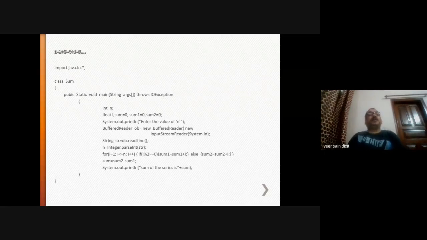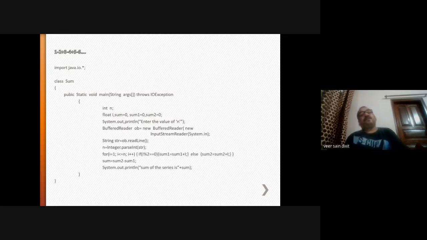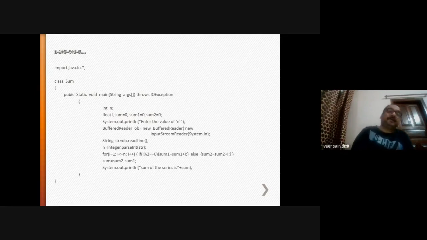Once the logic is clear, then you have to find out up to what term you have to calculate the sum of this series. So for that, up to the nth term, you will have to give the user input for n using the BufferedReader. So now the problem is simple. You will have to create a class Sum. Here import the java.io.* package. Then public static void main(String args[]).